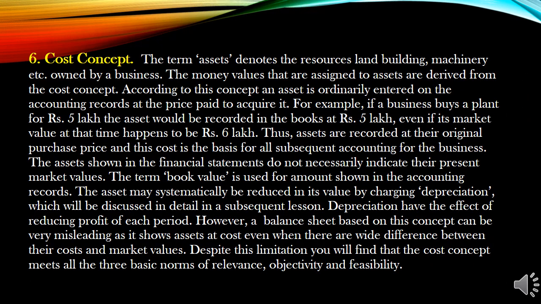6. Cost concept. The term assets denotes the resources, land, building, machinery, etc., owned by a business. The money values that are assigned to assets are derived from the cost concept. According to this concept, an asset is ordinarily entered on the accounting records at the price paid to acquire it. For example, if a business buys a plant for Rs. 5 lakh, the asset would be recorded in the books at Rs. 5 lakh, even if its market value at that time happens to be Rs. 6 lakh.